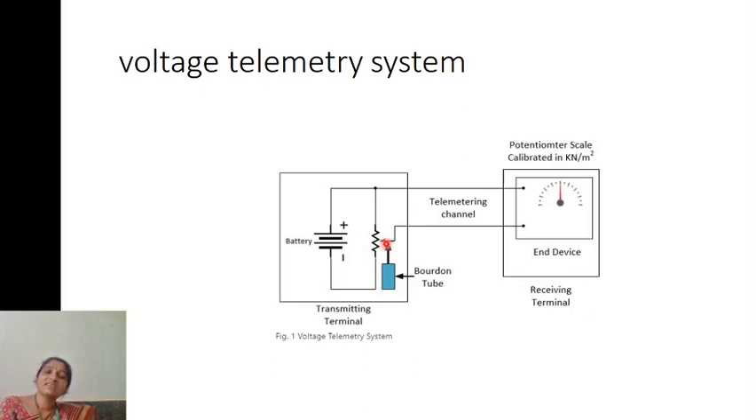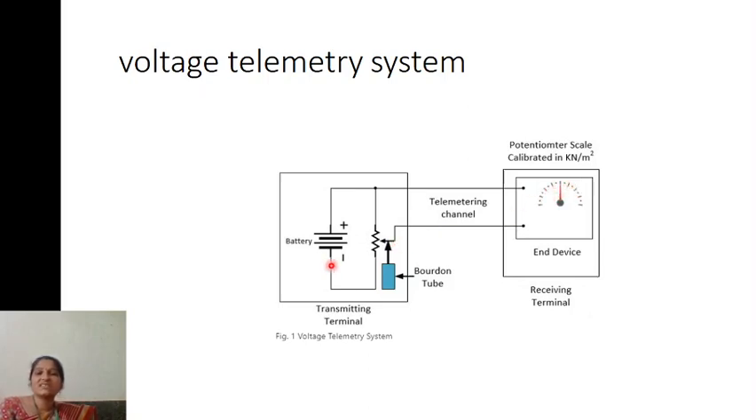Whenever this variable point is moved because of the Bourdon tube, there is some change in the resistance. As the resistance changes, the voltage also will change. That corresponding voltage is transmitted over the telemetry channel, and it is connected to the end device, from where you can note down the reading. There is a pointer here that indicates on the scale.